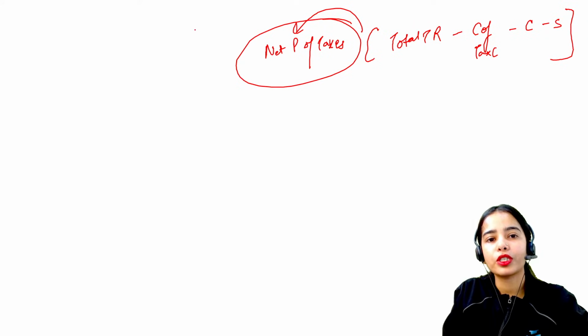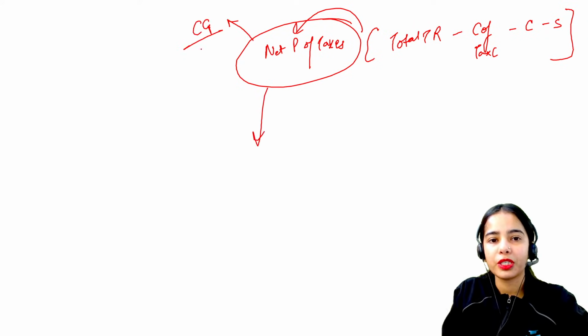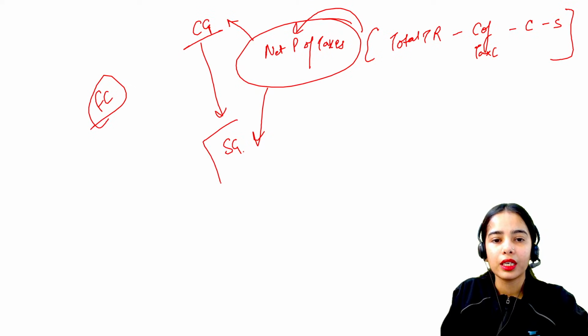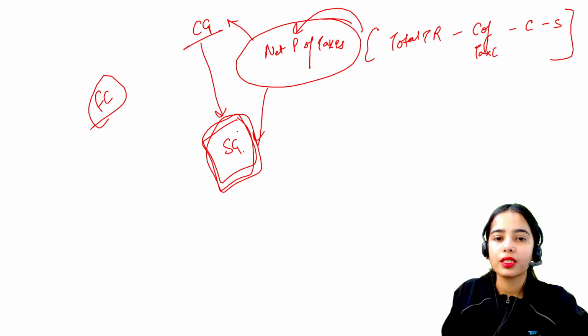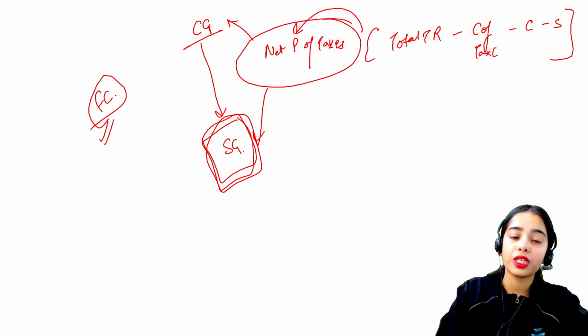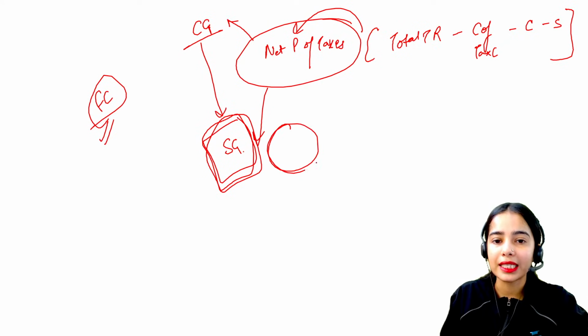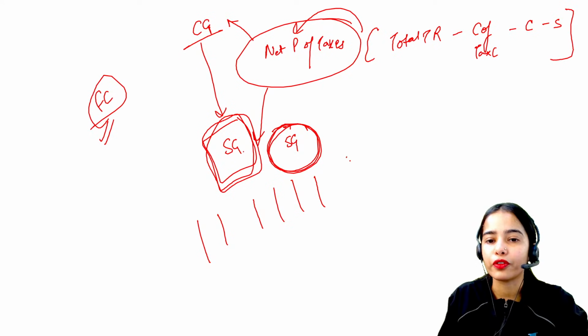From these net proceeds of taxes, the money has to be distributed between the central government and the state government, and on the recommendation of the Finance Commission, the central government distributes a part to the state government. So this is the vertical transfer that is recommended by the Finance Commission. The Finance Commission also recommends how the money that the state governments have received collectively will be distributed between the different states.